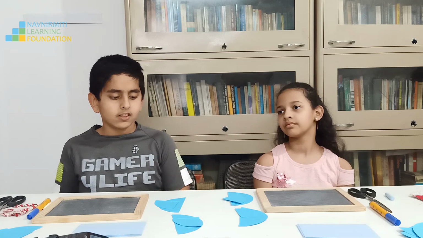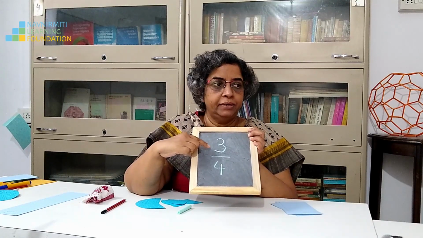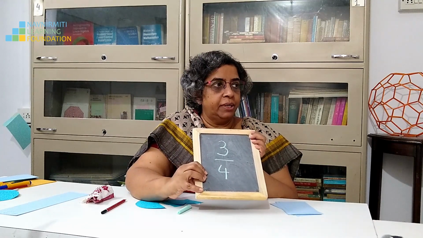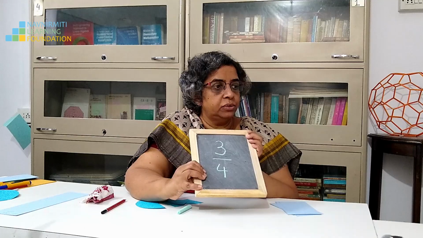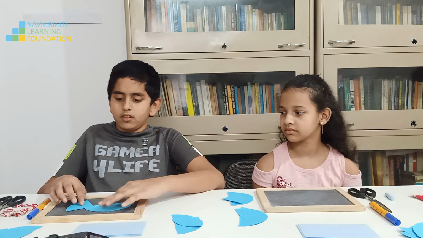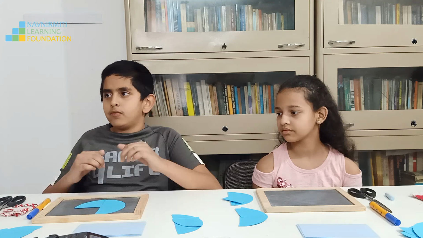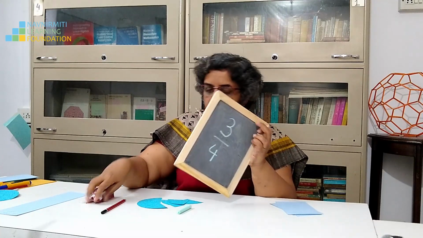Okay, so I asked Siddharth to do 3 divided by 4. So what is your answer of 3 divided by 4, Siddharth? Can you place it on your slate? Correct. That is your 3 divided by 4. Now I am going to ask Gargi.